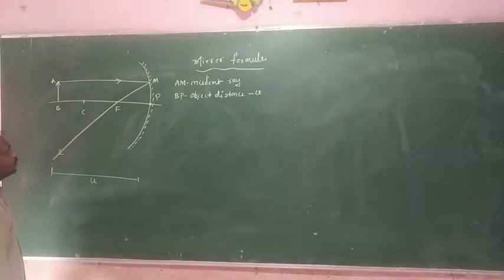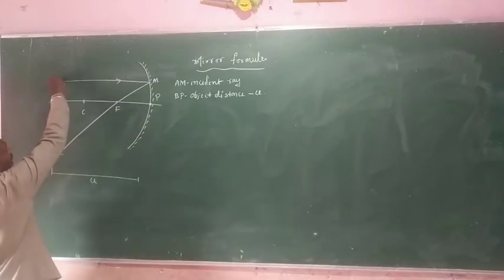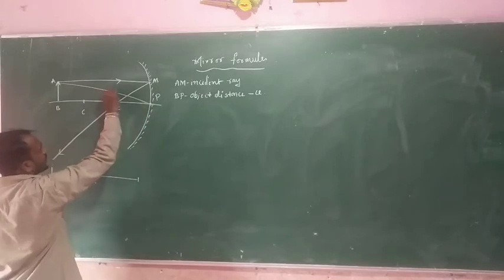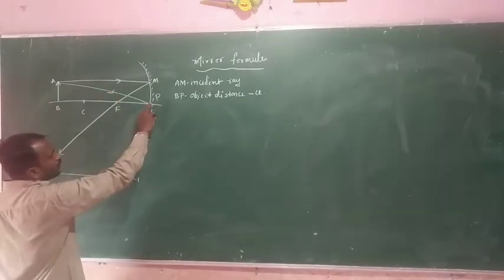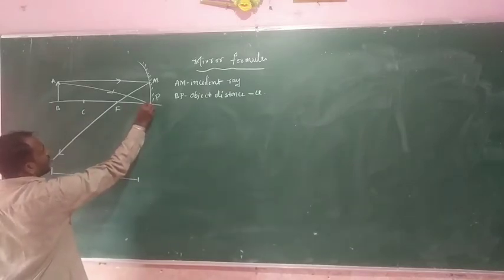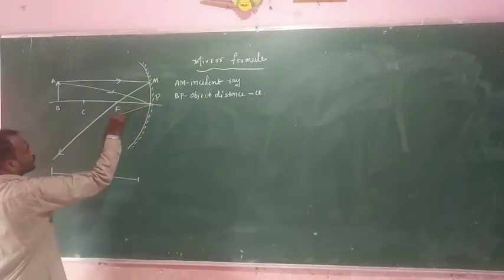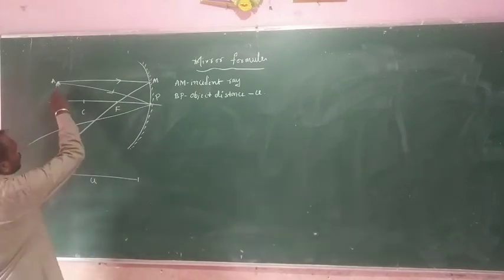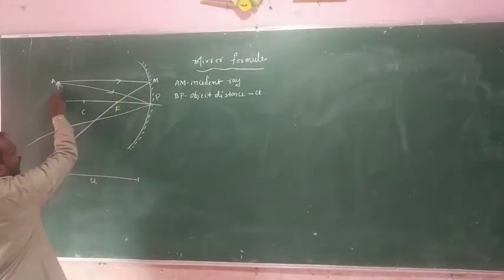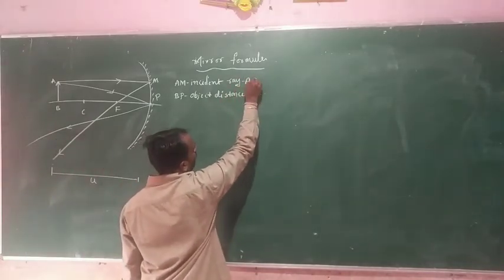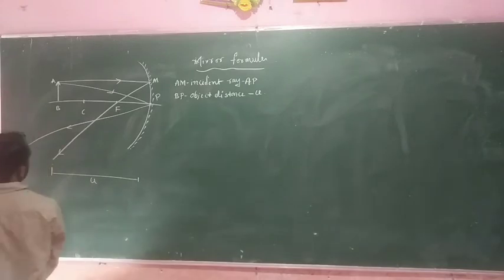And next, another incident ray, incident at the exact pole of the mirror. Then this light ray is reflected. So here AM is an incident ray, as well as AP, which is also an incident ray.